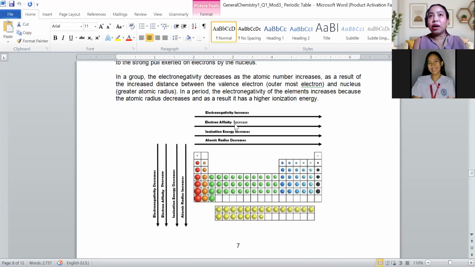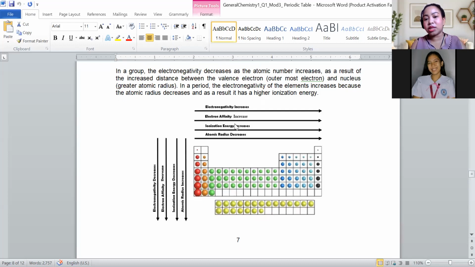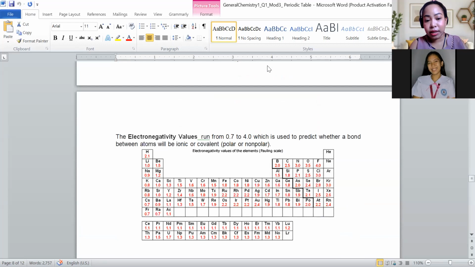Kay dili man ka maka-attract og electron kung dili ka maka-form og bond. So attracting electron meaning you are forming bonds. So that's the reason why we have the two types of bond, where you take the electron or you just share. Is it clear?